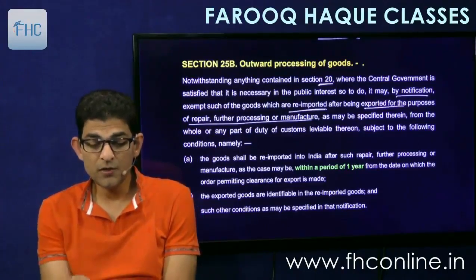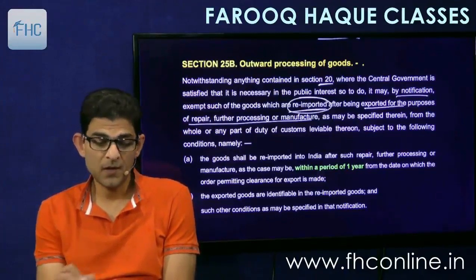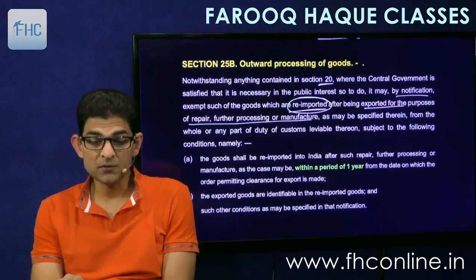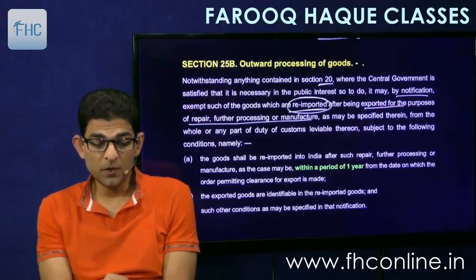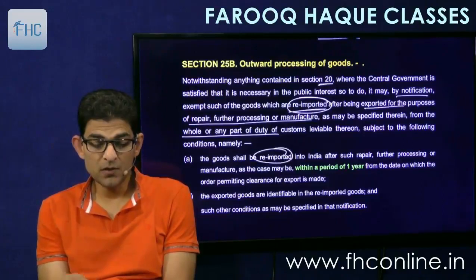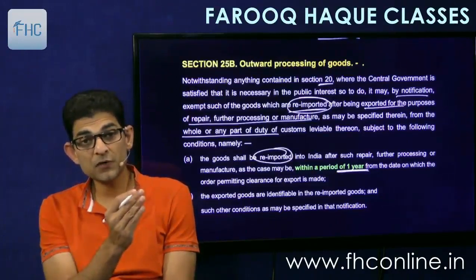Exemption will be granted on re-importation of goods that were exported for repair, further processing or manufacture, from the whole or part of the duty of customs leviable thereon, subject to the following conditions. First, the goods are re-imported into India after such repair, further processing or manufacturing, as the case may be, within a period of 1 year from the date of export, clearance for export.